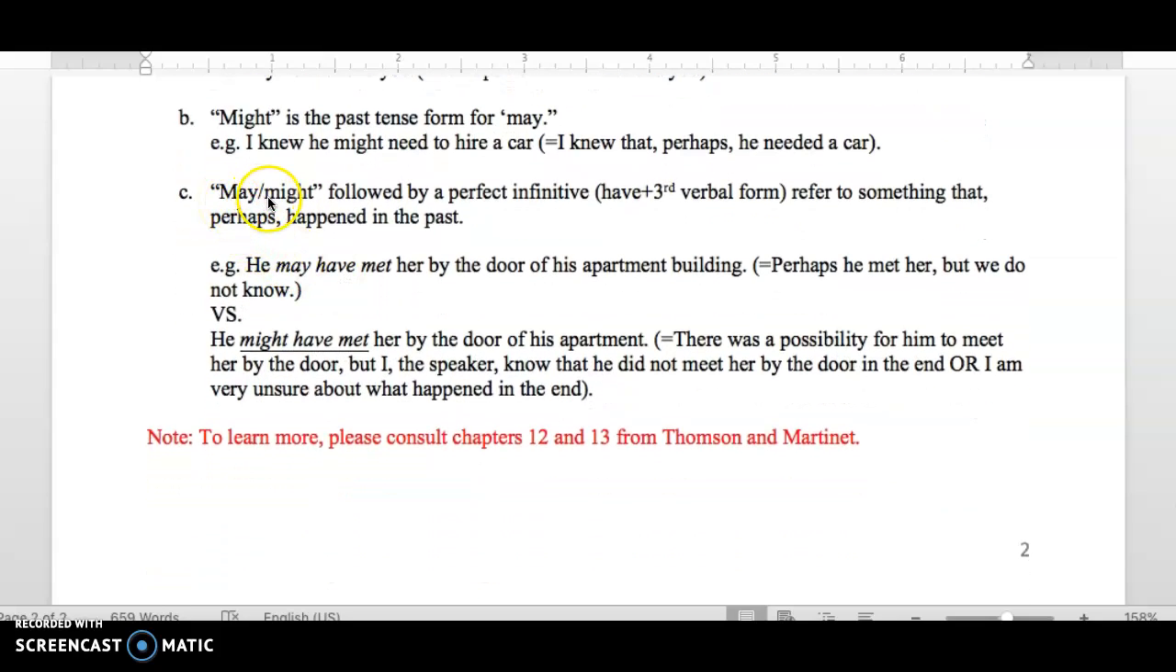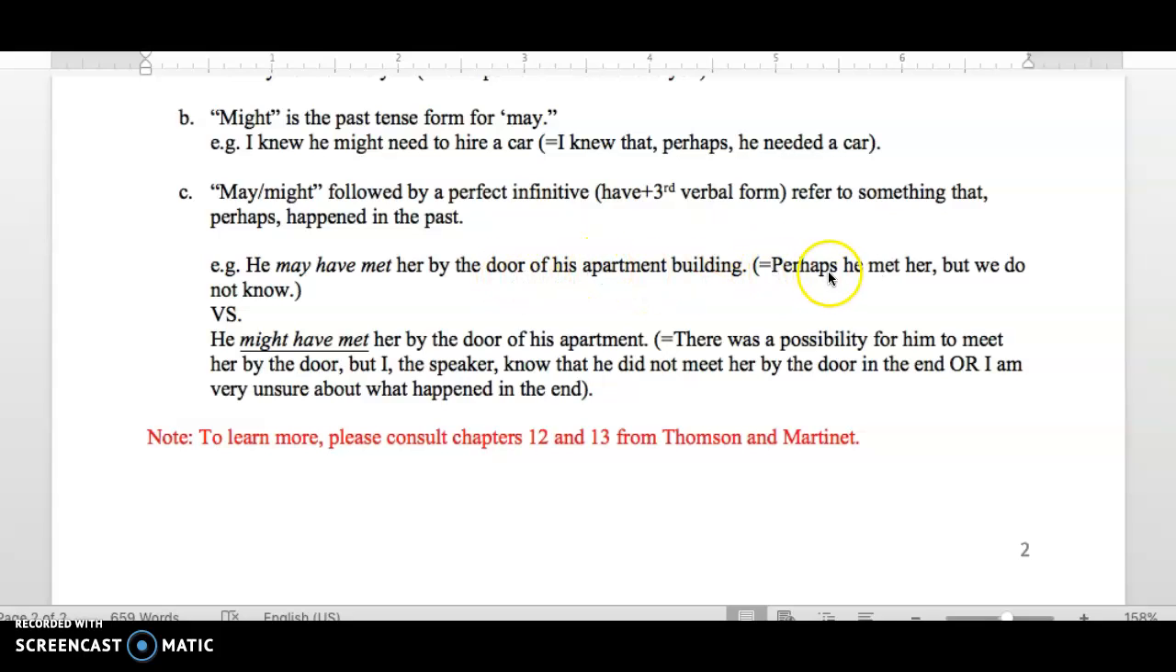May, might, followed by a perfect infinitive, which is formed with the verb have and the third verbal form, refer to something that perhaps happened in the past. For example, he may have met her by the door of his apartment building. Have met is this perfect infinitive. He may have met means that perhaps he met her